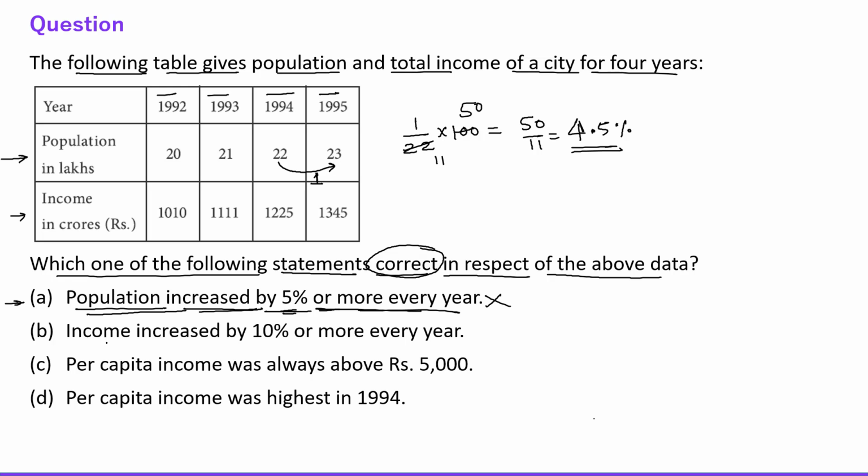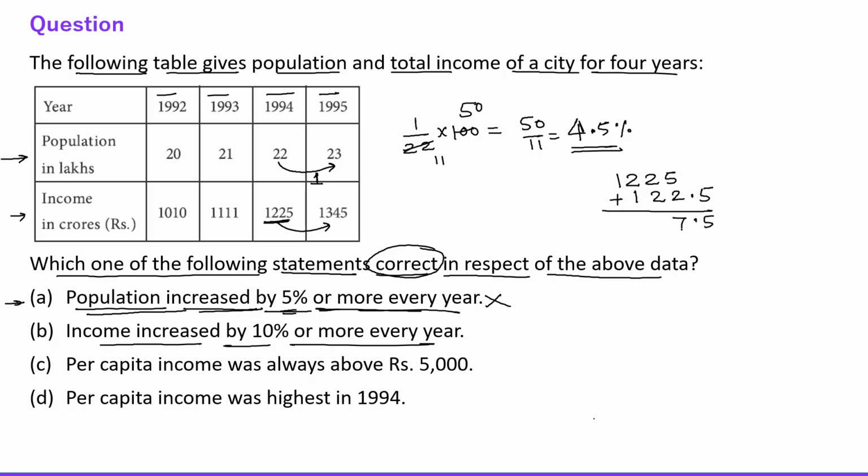Next statement says income increased by 10% or more every year. Okay, again, if we compare 94 to 95, right? So in 94 the income is 1225, right? So 10% of 1225 will be what? 122.5, right? So just add the 10% of this to this value itself.